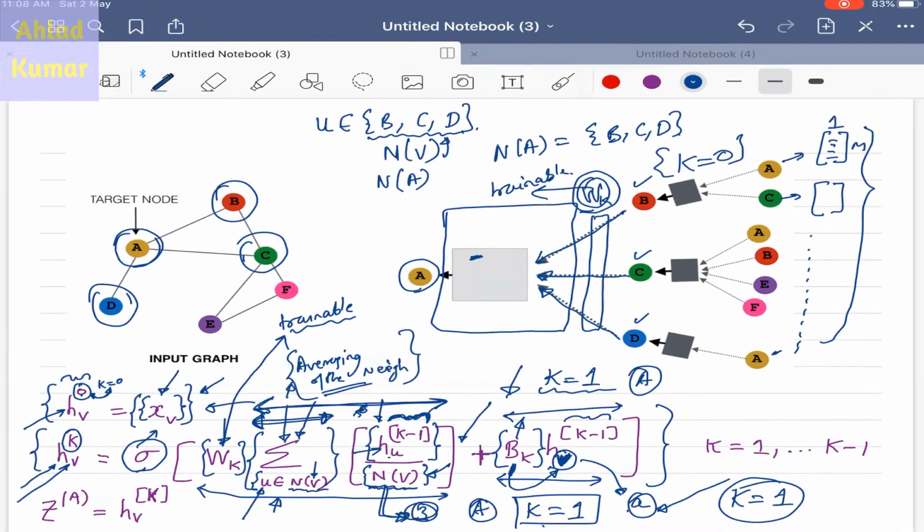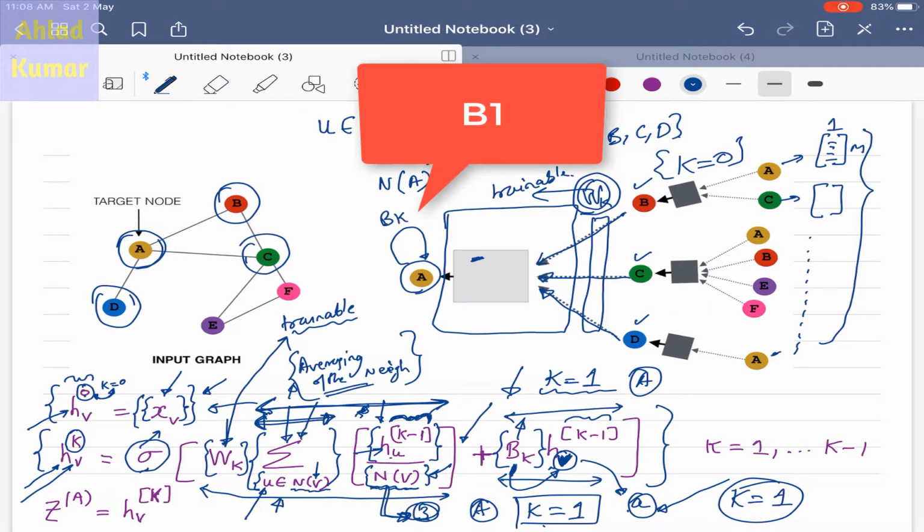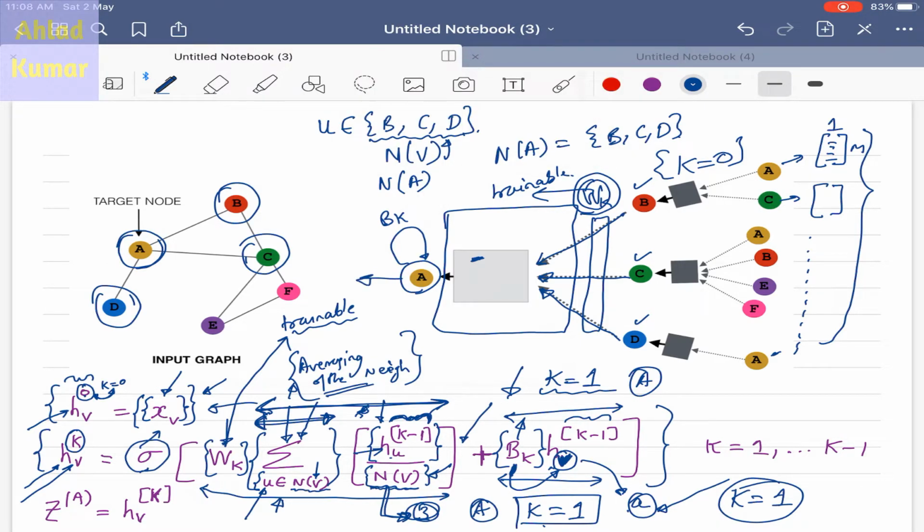What this is doing is creating a self loop of value BK, and then giving you the value HVK. So these biases, this BK, are the self loop activation for node A under consideration.